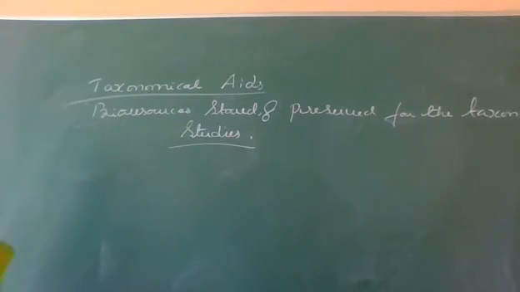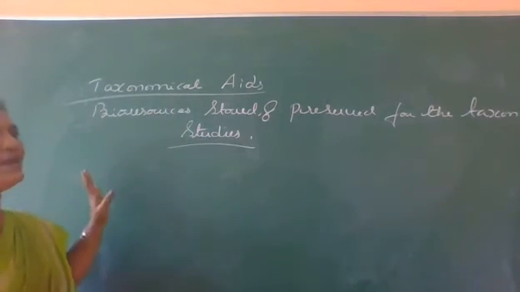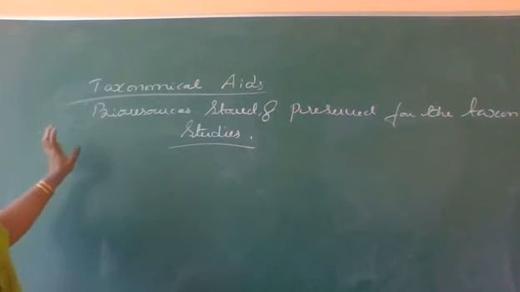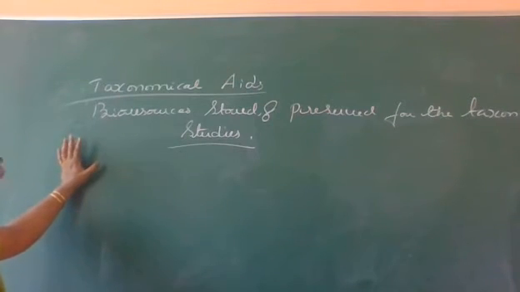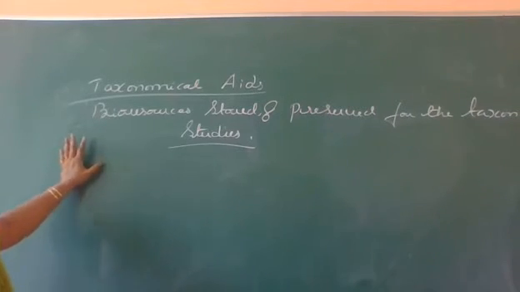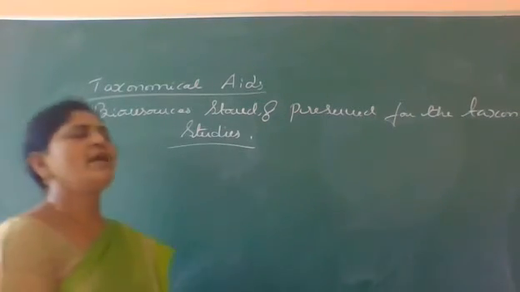What are taxonomic aids? These are nothing but the bioresources which are stored and preserved for the taxonomic studies, called taxonomical aids.